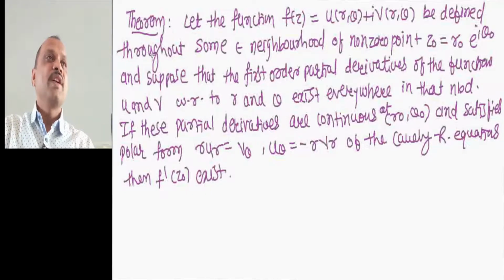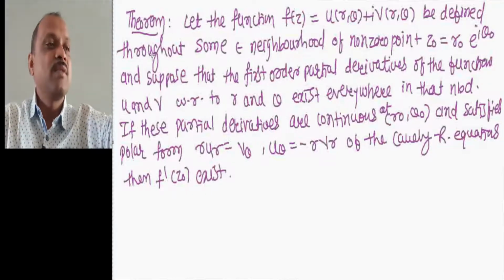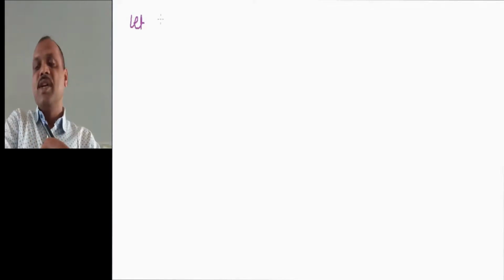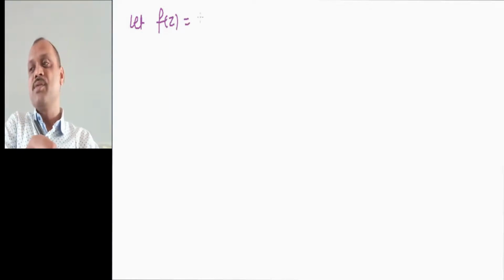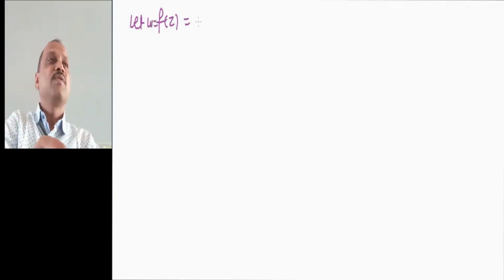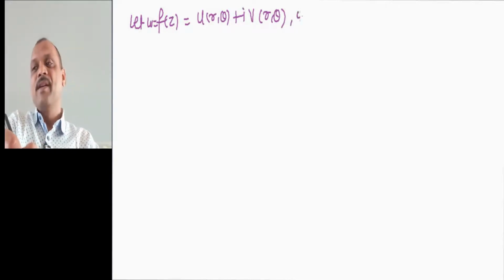In polar coordinates we will prove the theorem and obtain the derivatives in terms of polar coordinates. Okay. So let f of z as usual equal w equal to u of r comma theta plus i into v of r comma theta.